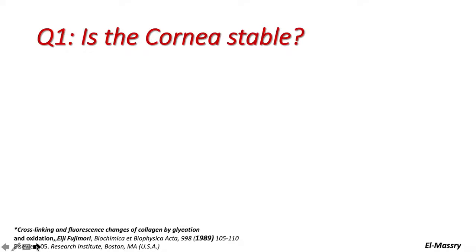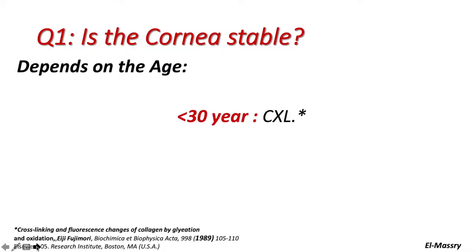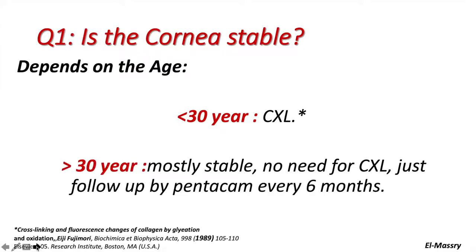First question, is the cornea stable or not? The cornea should be stable before doing the cataract surgery, and this depends on the age. If the patient has an unstable cornea and is less than 30 years of age, cross-linking is a must. More than 30 years, it is mostly stable, but there is a debate that we need follow-up on a 6 months basis, and there is no need for cross-linking except if there is progression of the keratoconus. The stability is a must.